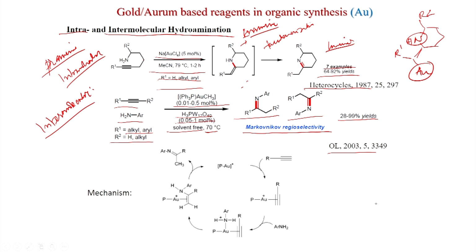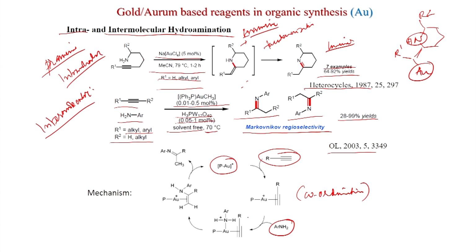So, we will see the mechanism now. This is the active catalyst, and if a terminal alkyne is there, then coordination happens first, and now this amine can add to the gold first and make a species like this, and now the addition will take place.